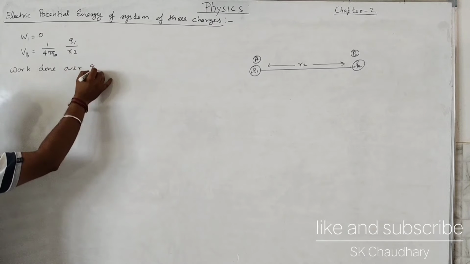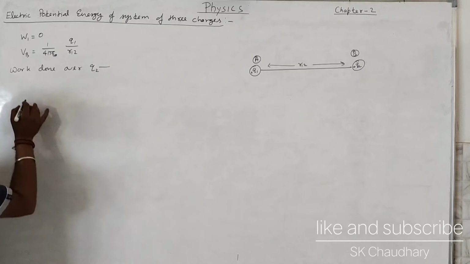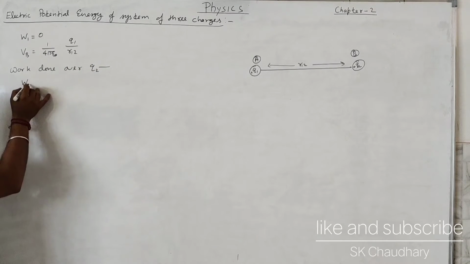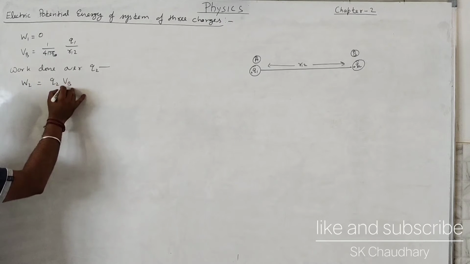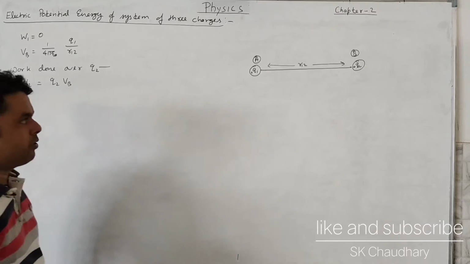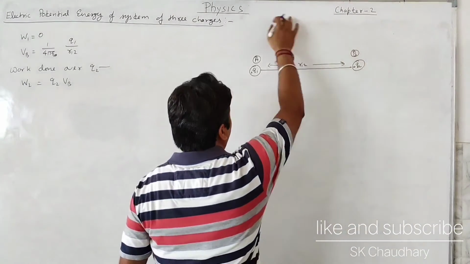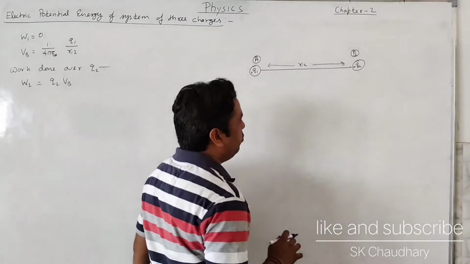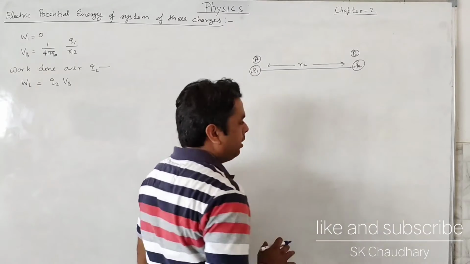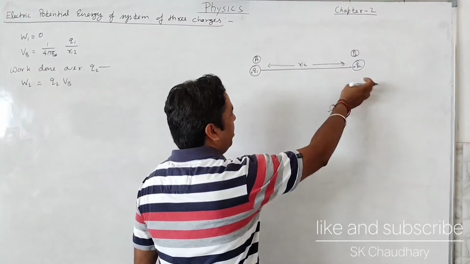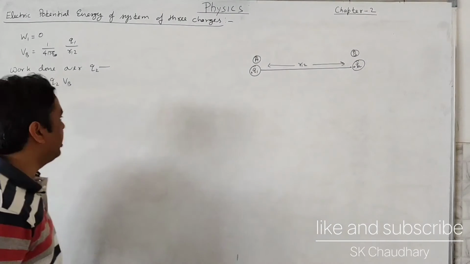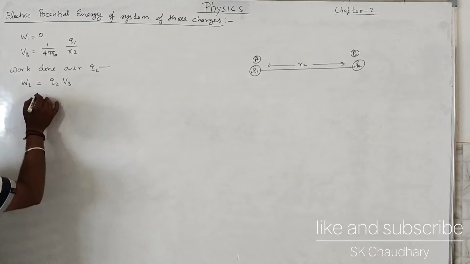The work done over Q2 is W2 is equal to Q2 into the potential VB, because the Q2 charge is coming in the electric field of Q1. So it will definitely feel an electric potential. If that electric potential is multiplied by that charge, it will give the work according to the definition.